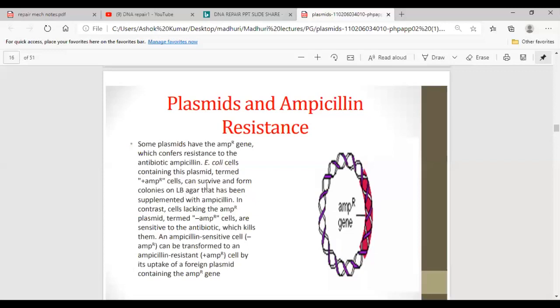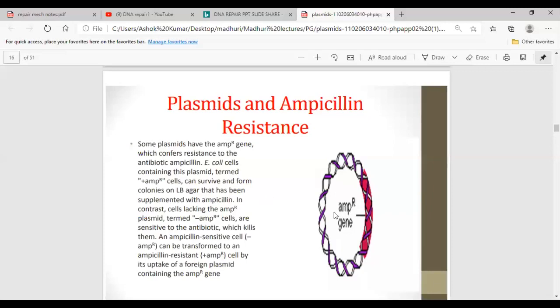Okay, so when the media consists of an antibiotic, and these cells are having this ampicillin resistance gene, as they show resistance to ampicillin, they can grow on the media having this particular antibiotic, right? If the cells are lacking this plasmid, they cannot grow because they cannot resist the antibiotic which is present in the media, and they will certainly die.